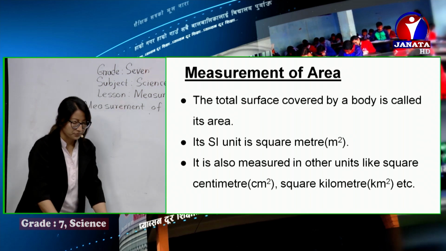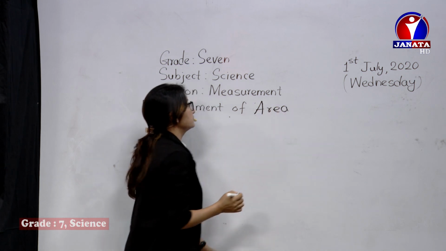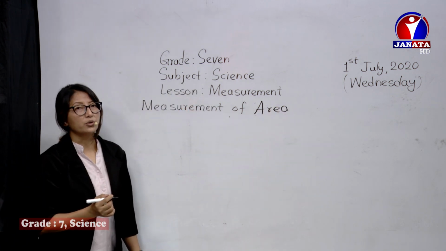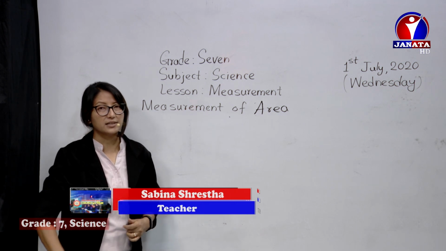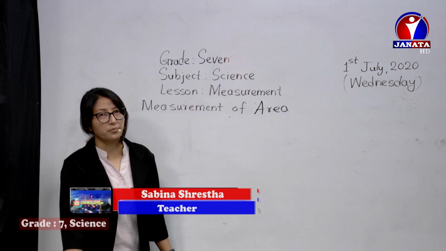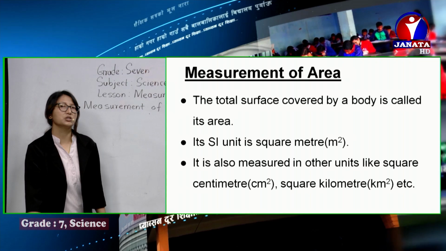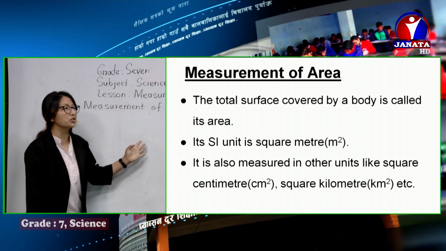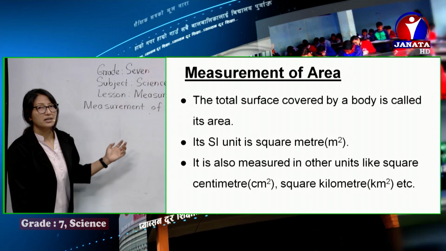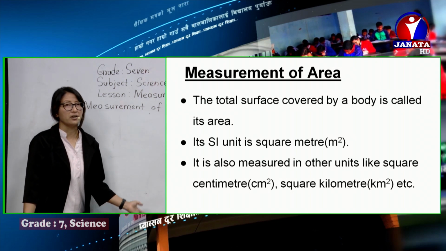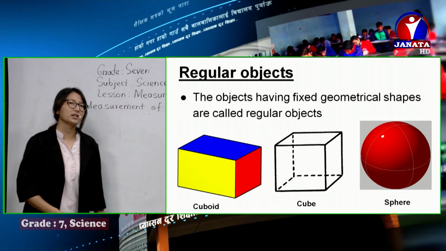Let me write here, measurement of area. We can calculate the area of different objects, and the SI unit is square meter. We can also denote it by meter square. Of course, we can use various other units for measurement, like centimeter square, kilometer square, millimeter square, and so on. These are different units of measurement of area.